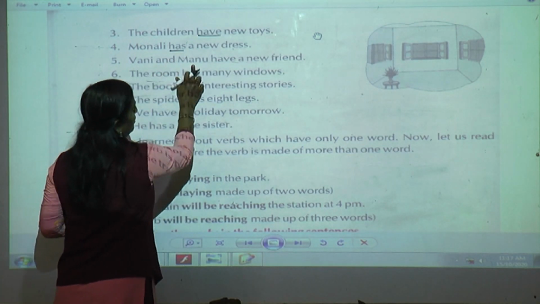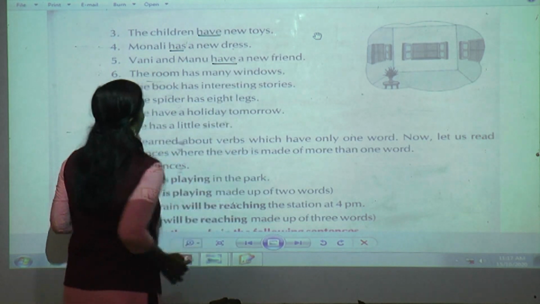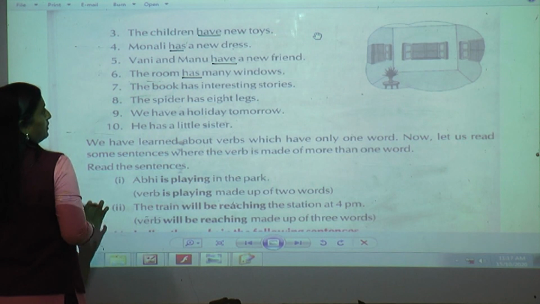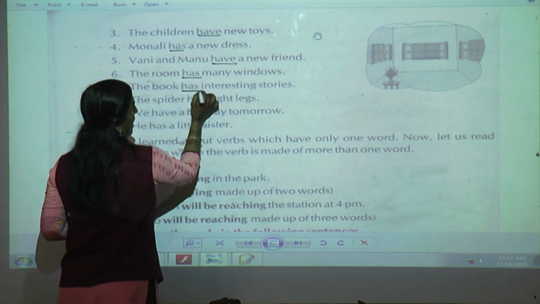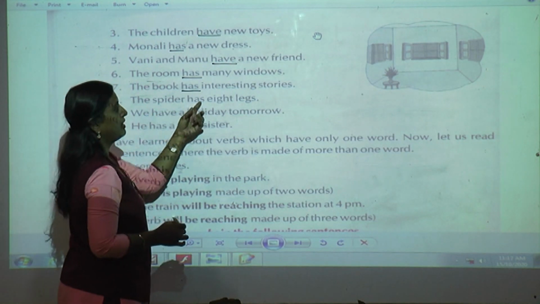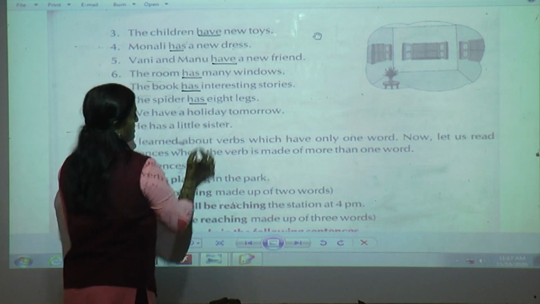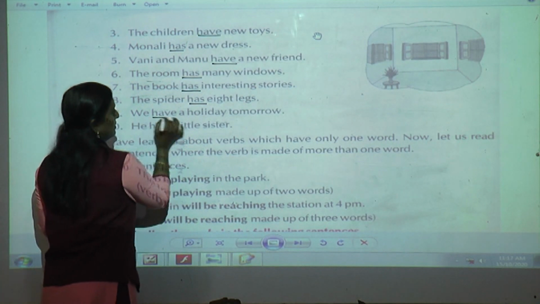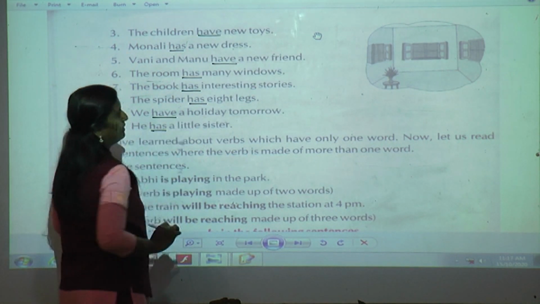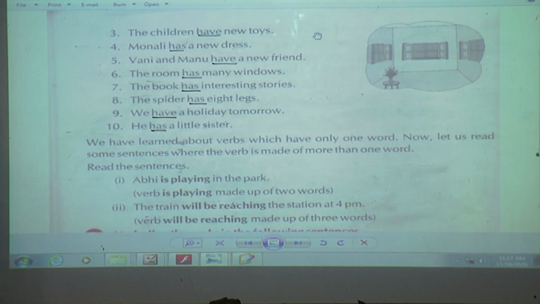Vani and Manu have a new friend. Have. The room has many windows. The book has an interesting story. The spider has 8 legs. Yes. We have a holiday tomorrow. He has a little sister. I hope that you have understood what we have done in the last part.